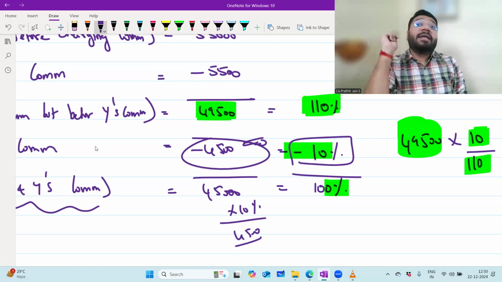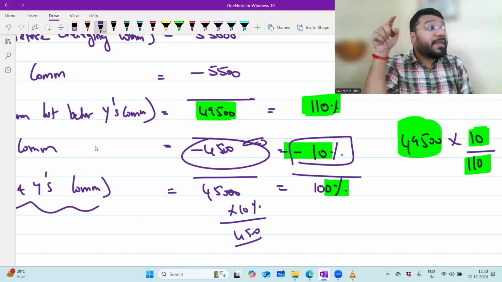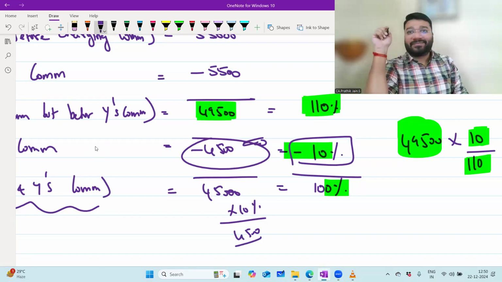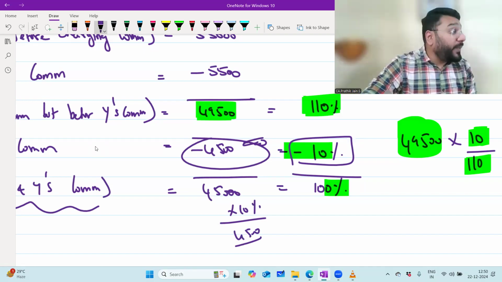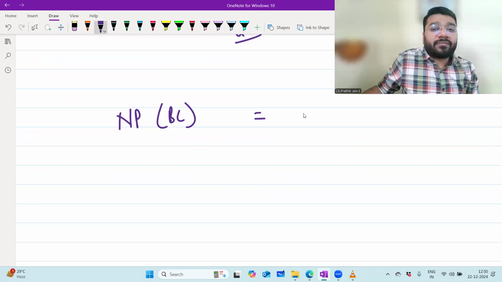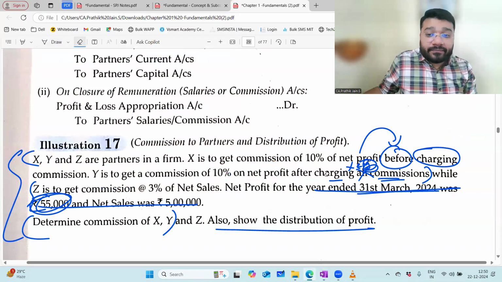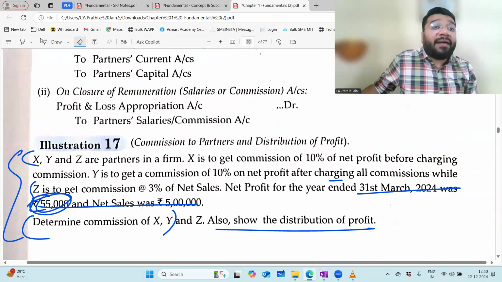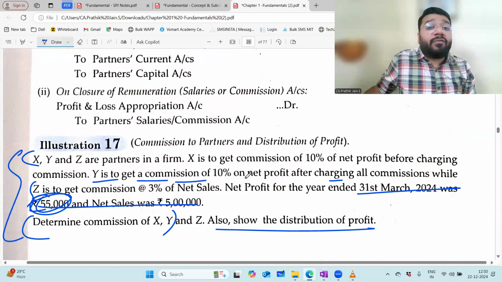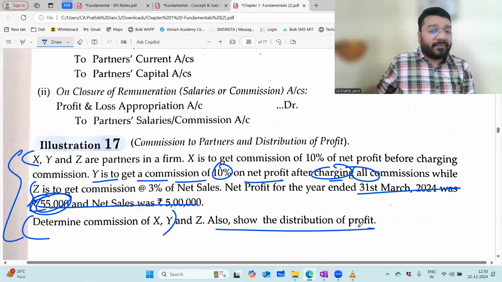The question said, initially, calculate Y's commission 10% after charging all the commission. Means I should have minus here which commission also? Z's commission also I should have minus, if I go literally with the language of the question. Net profit before commission, how much? 55,000. If I literally go with the language of the question, Y is to get a commission of 10% on net profit after charging all the commission. All commission is whose commission? X commission, Y commission, Z commission.